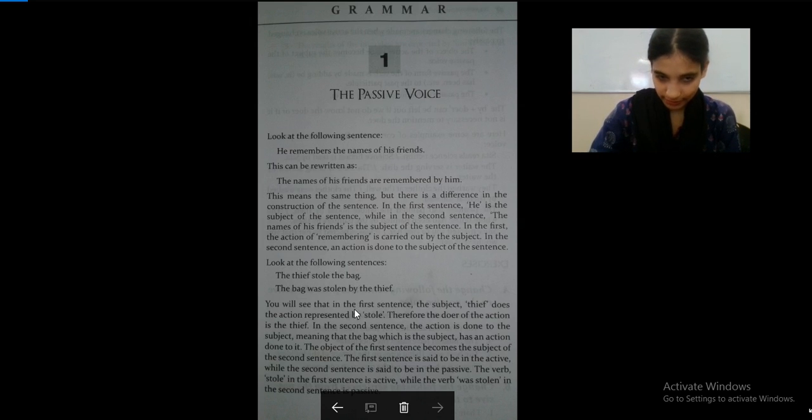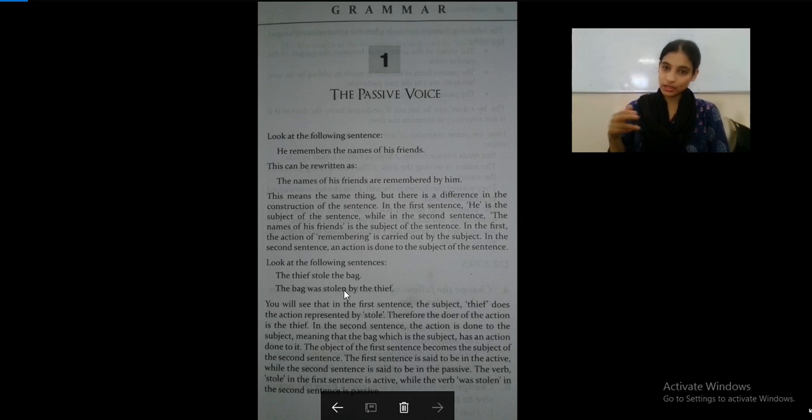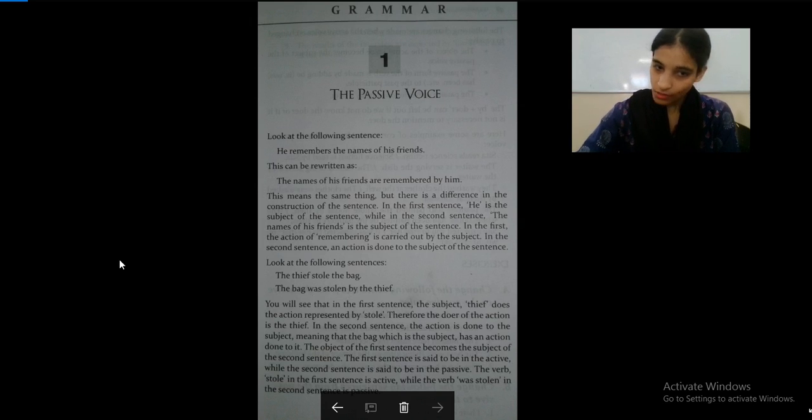We'll further know the meaning of this. Look at the following sentences. The thief stole the bag. The second sentence, the bag was stolen by the thief. Again, it has the same meaning, but it's just constructed in a different manner. You will see that in the first sentence, the subject thief does the action.